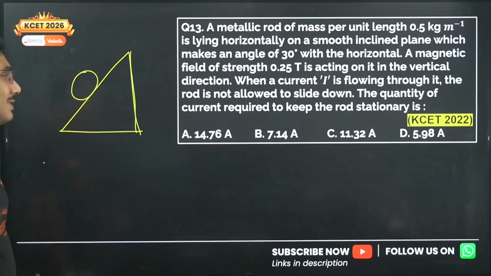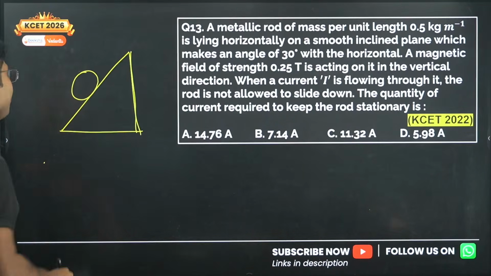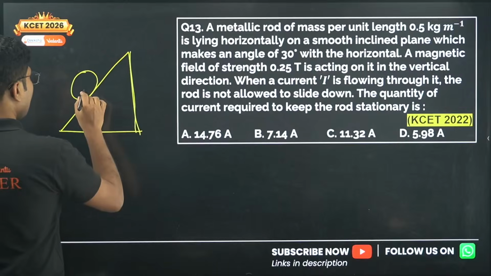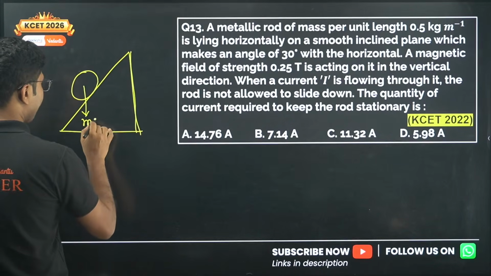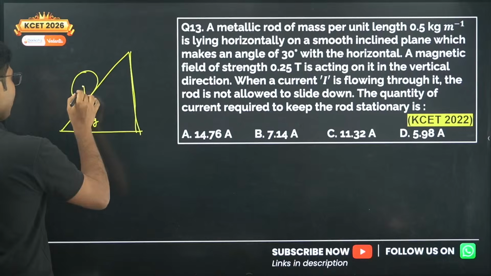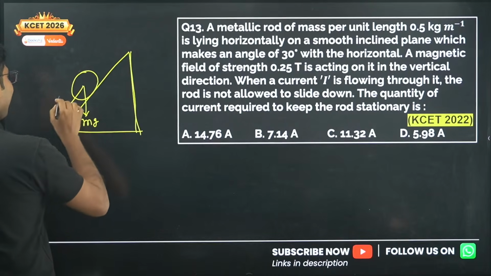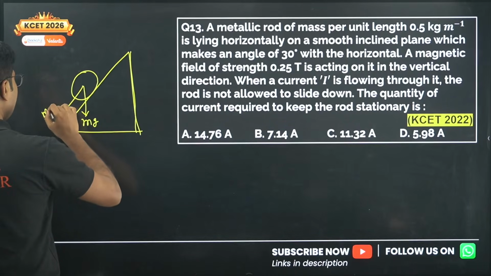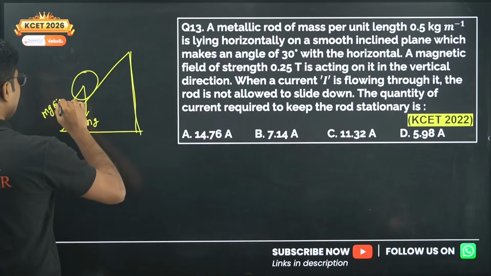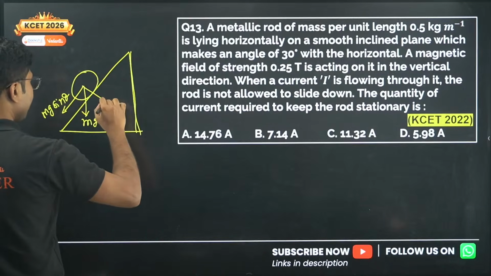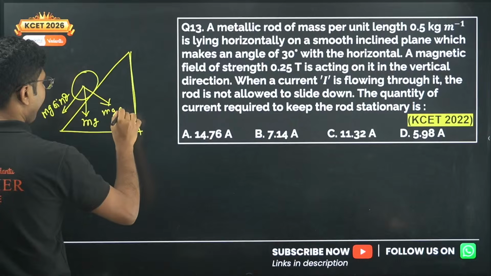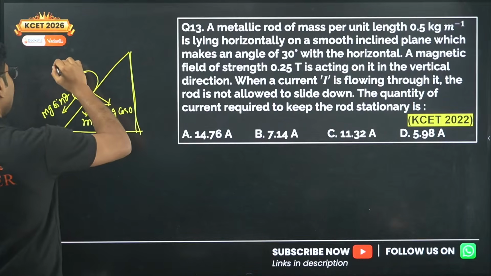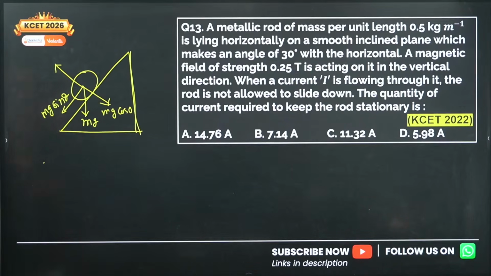Whenever an object is located on an inclined plane, there is a component of its weight acting along the incline, which is given by mg sin theta. There is a downward force mg cos theta, and there is a normal reaction.